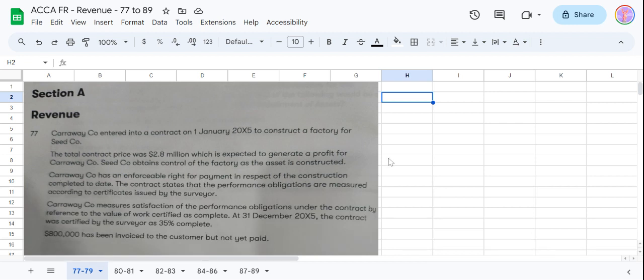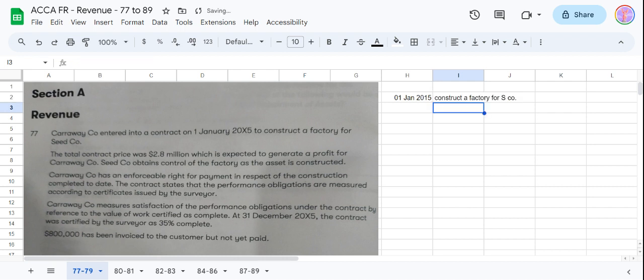77. C company entered into a contract on 1st January 2015 to construct a factory for S company.